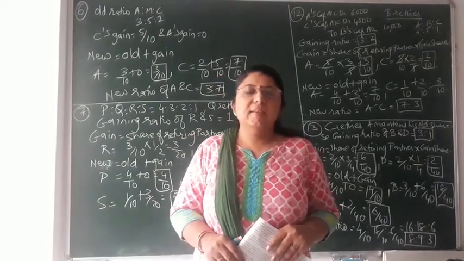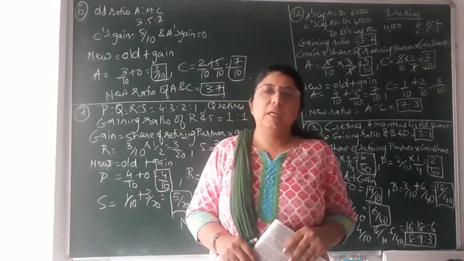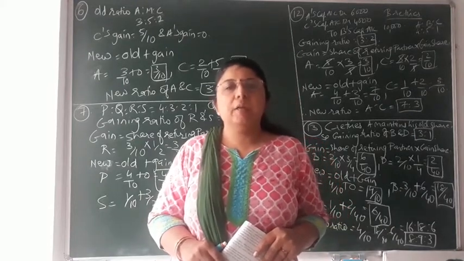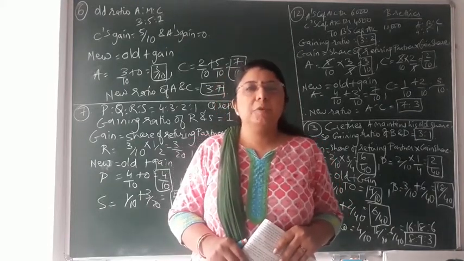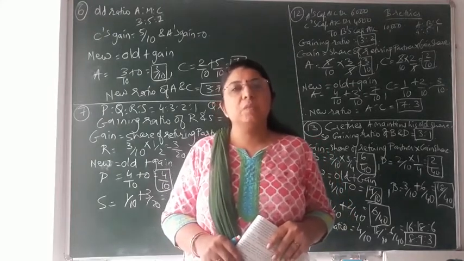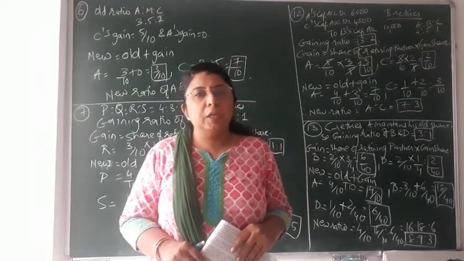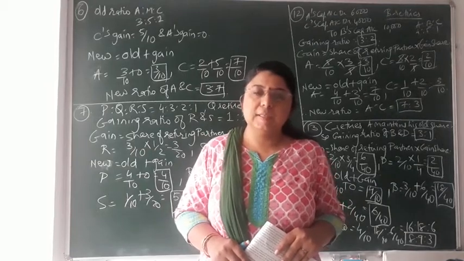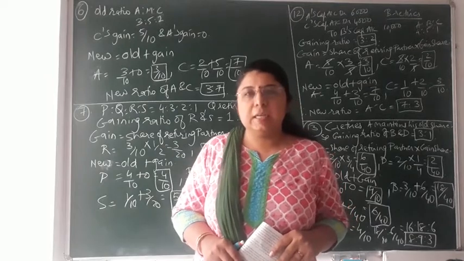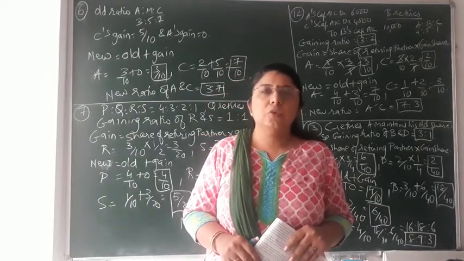Dear students, in the last video lecture, we had started the new chapter in accountancy, that is chapter number 6, retirement or death of a partner. In that, we studied the basic concept and the reasons due to which the retirement of a partner takes place. We even studied the accounting treatment, and which topics are very important while doing the practical sums of retirement. The first topic we had taken is to find a new profit and loss sharing ratio and to find the gaining ratio.